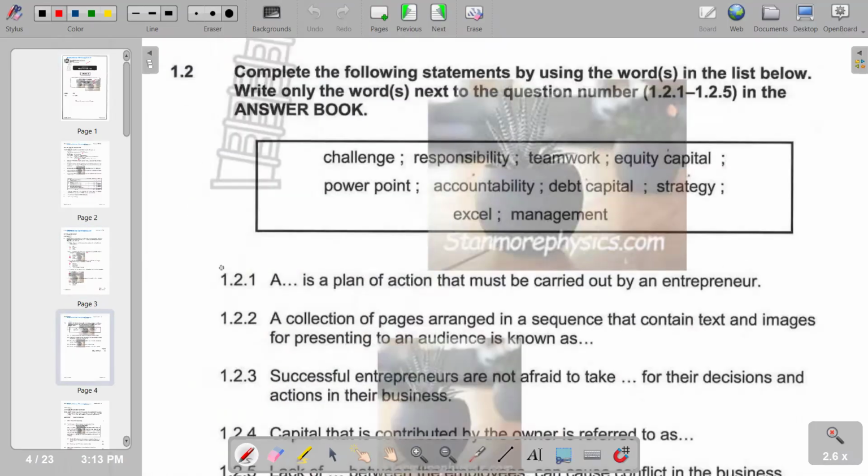You have to complete the following sentence by using the word or words in the list below. We have the words as given. First part: a dash is a plan of action that must be carried out by an entrepreneur. So it is a strategy. Remember, a strategy is a plan of action. So we have strategy, 1.2.1.